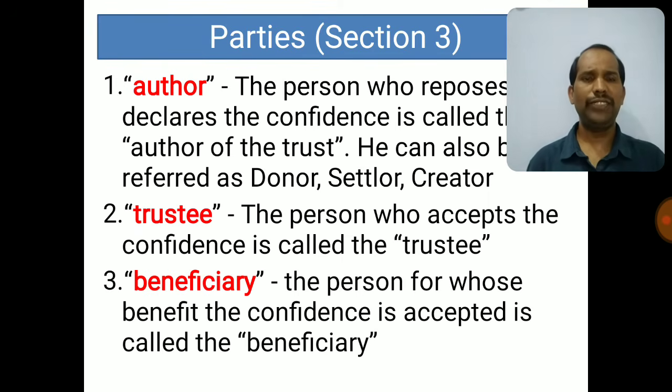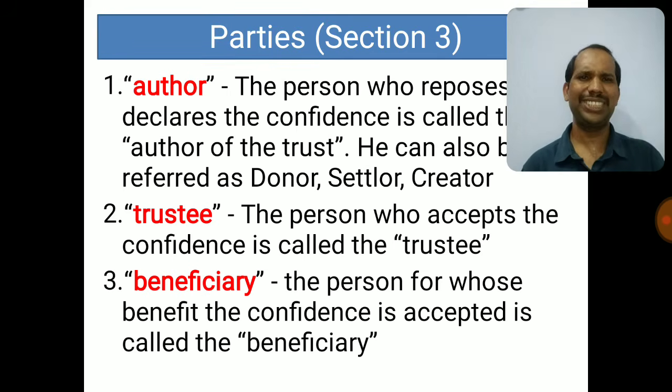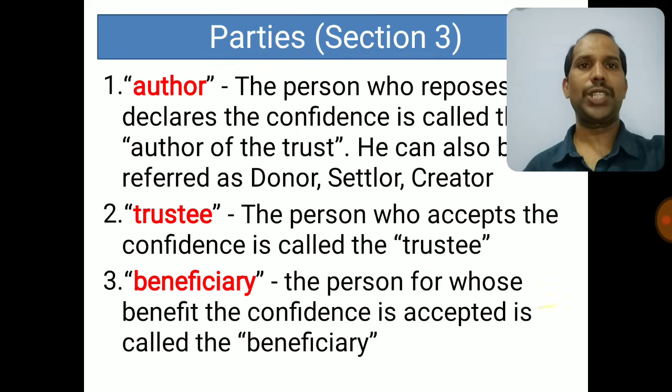Now there are two different possibilities. One, the author can be the trustee also. He can write the trust in his own name and he can manage the trust. That is a combination of the author being the trustee. That is one combination possible. And the other combination is the author can be a beneficiary also. He is writing the trust in the name of another, but the final benefit is coming to him or his family. That combination is also possible. Hope that's very clear. There is no confusion here. This is one of the easiest concepts actually.